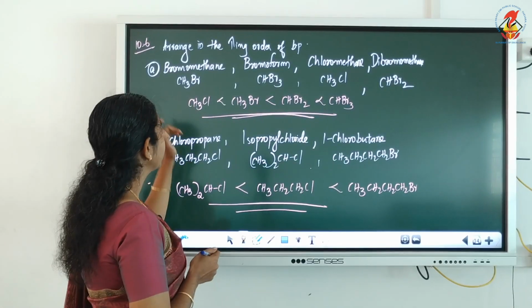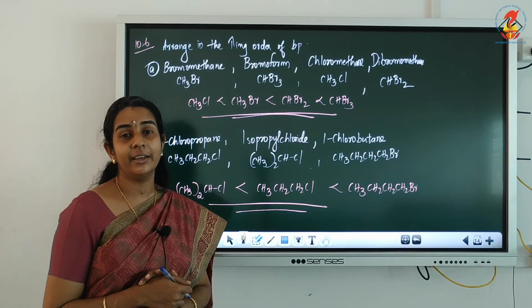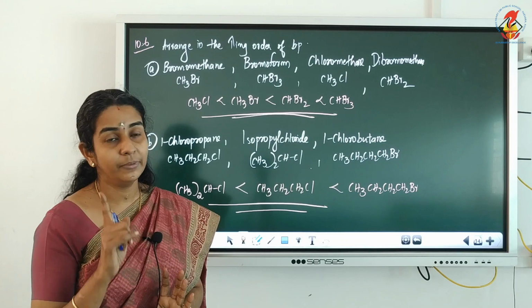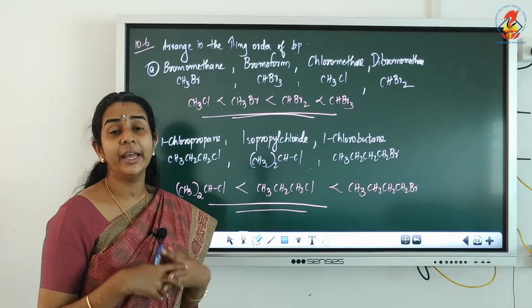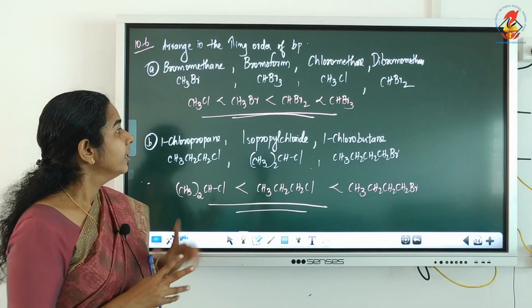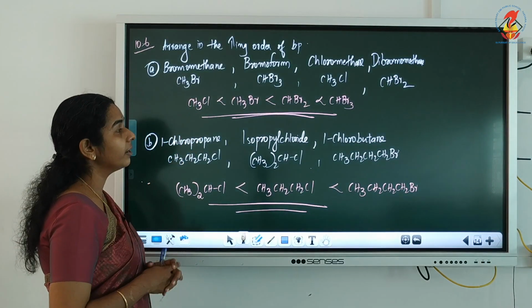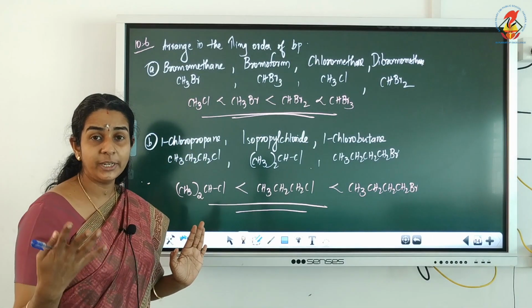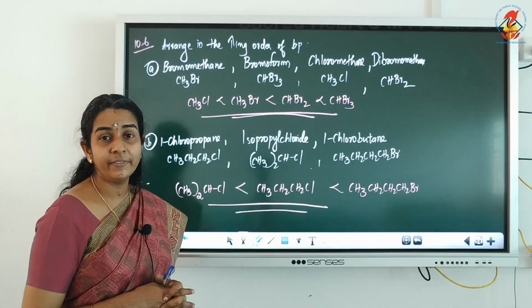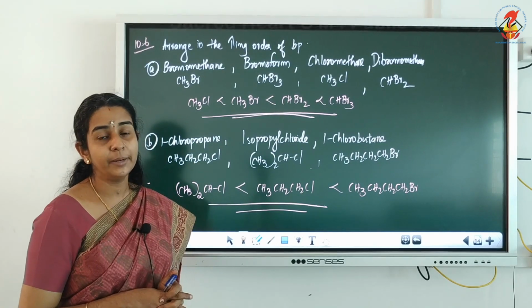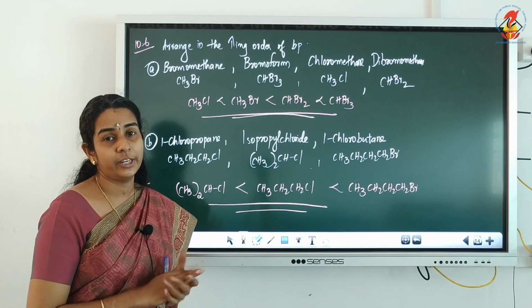All four compounds have the same one carbon atom. They differ in the halogen atom and the number of halogen atoms. One has chlorine and the other three have bromine, and bromine has larger atomic mass, so bromides will have higher melting and boiling points than chlorine compounds.